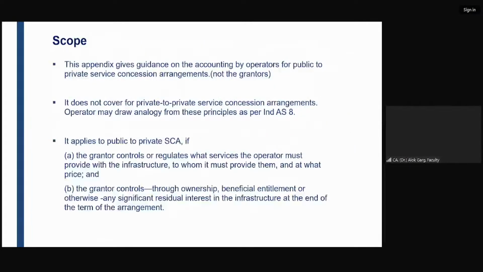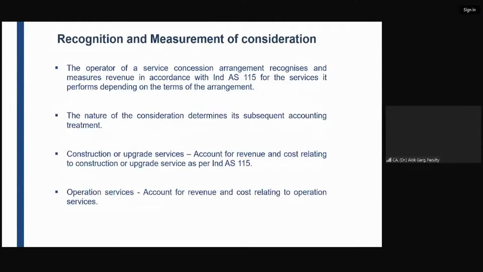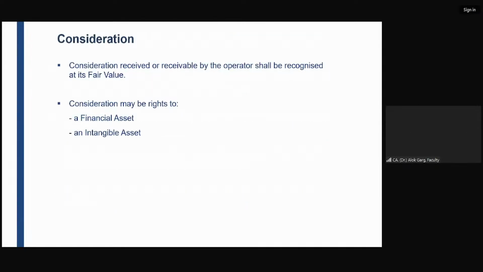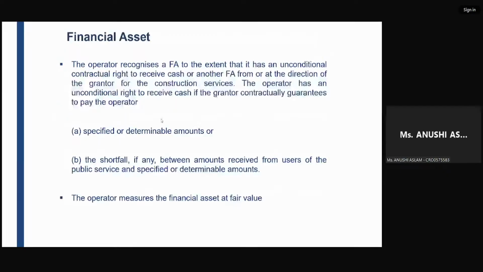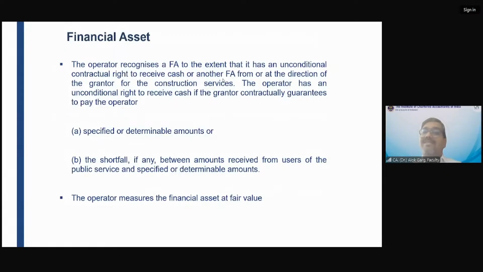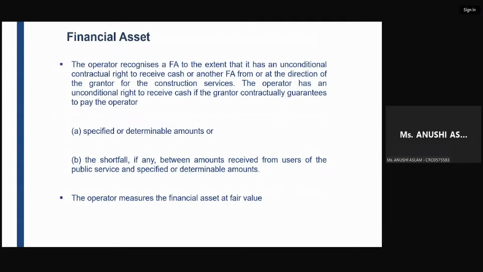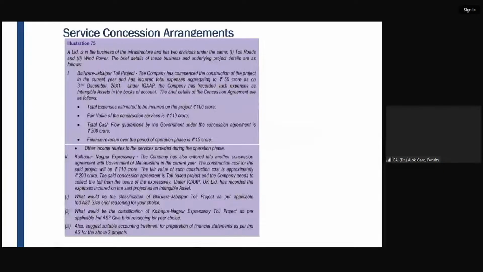So let's discuss the question on the service concession arrangement and understand the concept with the help of this question. This illustration number 75 is exactly the same as question number 5 in your word file. Shall I start discussing it? Right. Yes, sir. So service concession arrangement is largely on the basis of public-private partnership. So let's discuss this question number 75, which is question number 5 of the word file.